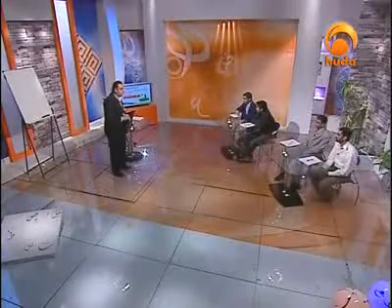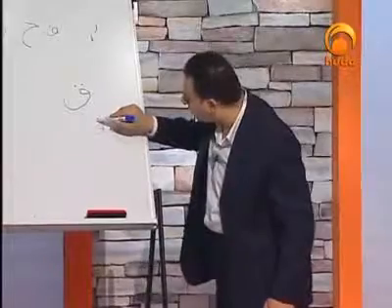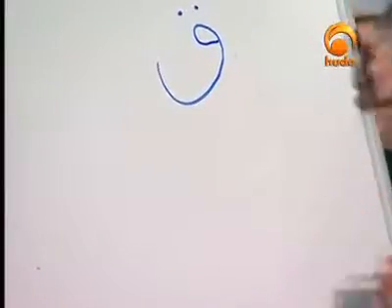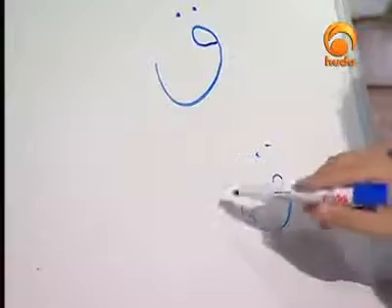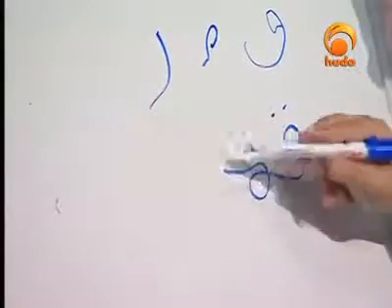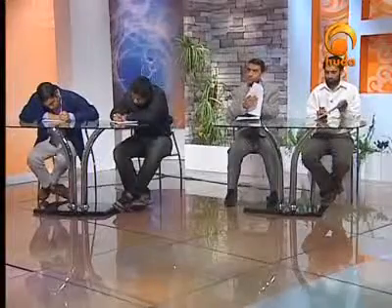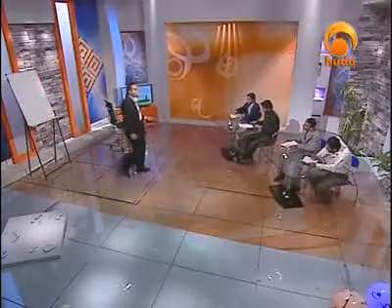Now, let me start with qaf in the initial position. Here it is. I would say qamar. Can you see that? Please follow me in writing this word. How many letters do we have here? We have three. So I'll combine them together here: qa, and then ma, and then ra. Like that. Qamar, which means moon in English. So this is the initial position.